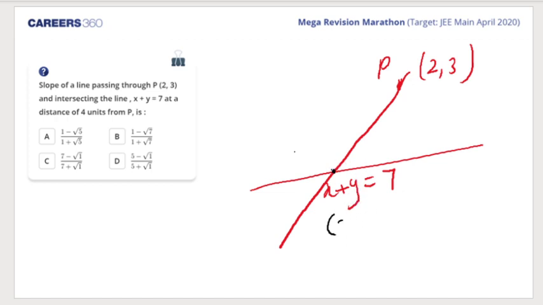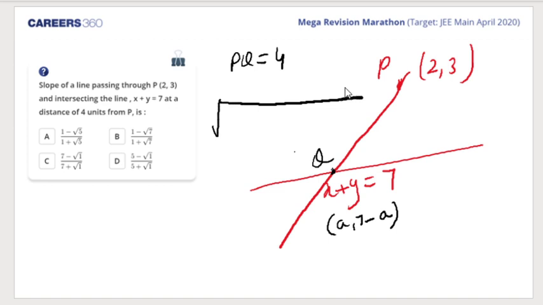Let the point be A, 7 minus A. Do you understand that? I mean, suppose I put x as A, then y would be 7 minus A. Isn't that right? So this point, let's say this point is Q, and the distance between Q and P is given to me as 4. So the distance formula comes to our rescue in this case, right? So we'll make use of 2 minus A.